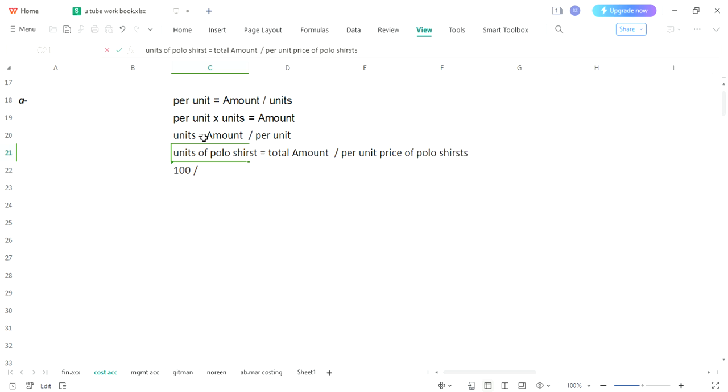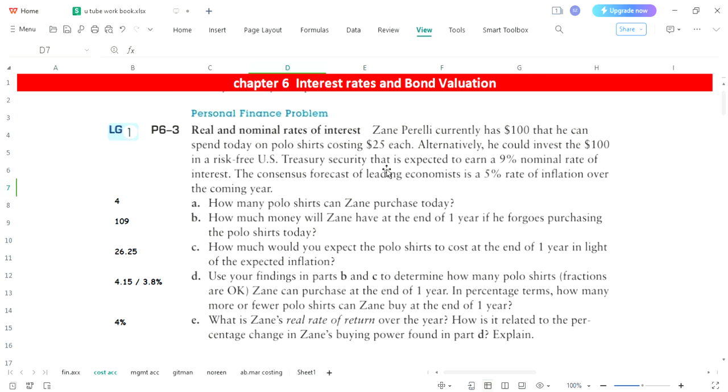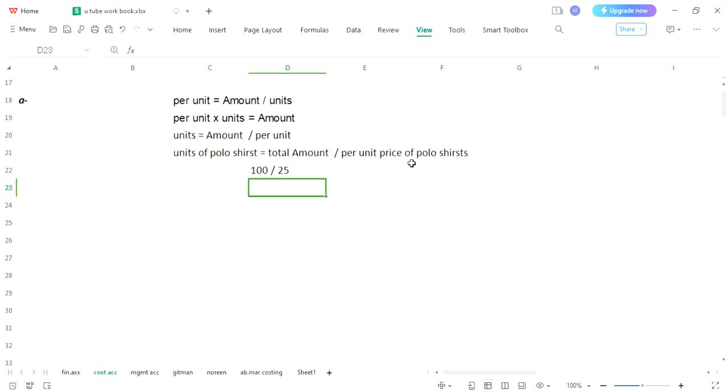Though this particular formula will not be used for solution of any other question, right now for this part you can understand. But we haven't changed the base of the formula. Base is same. What we need is total amount, which was 100, and per unit price of polo shirt is mentioned as $25. Polo shirt costing 25 each, so this would be considered per unit price of polo shirt. We have completed our statement.